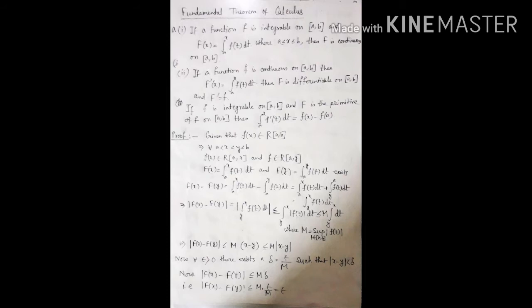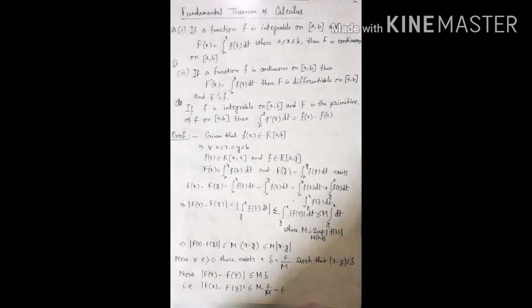Second bit: if f is integrable on the closed interval [a, b] and capital F is a primitive of f on [a, b], then the integral from a to x of f'(t) dt is equal to F(x) minus F(a). Now, what does it mean that capital F is a primitive of small f? It means that F' is equal to small f. If capital F' is equal to small f, then capital F is the primitive of small f.